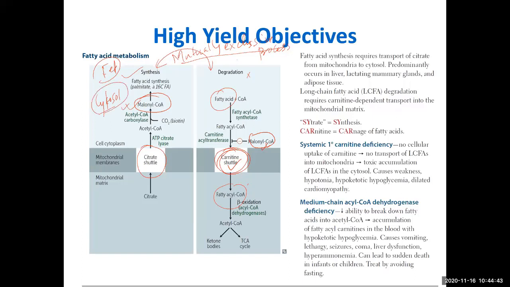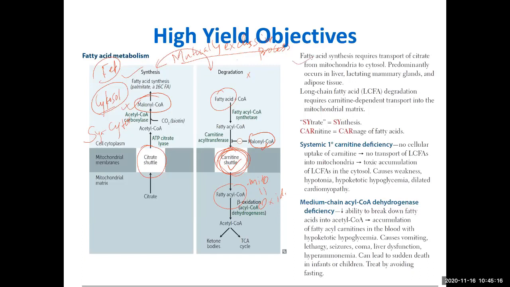Synthesis happens in the cytosol. You can remember this because phonetically they are similar: cytosol and synthesis. Now oxidation happens in the mitochondria, so remember, oxidation in mitochondria. For that purpose, the fatty acid has to travel into the mitochondria, and it travels through the carnitine shuttle. Very simple. So these are opposite processes, and these are very important.